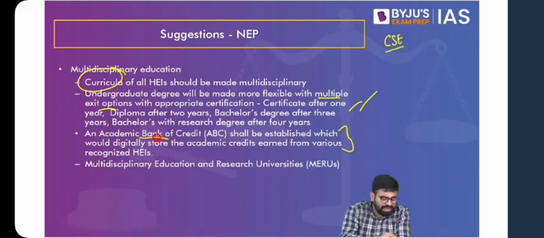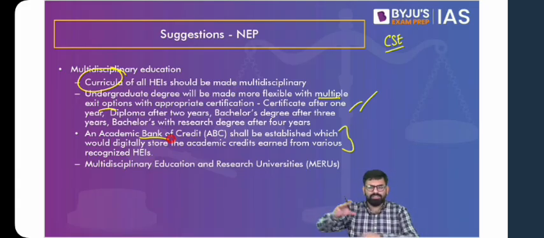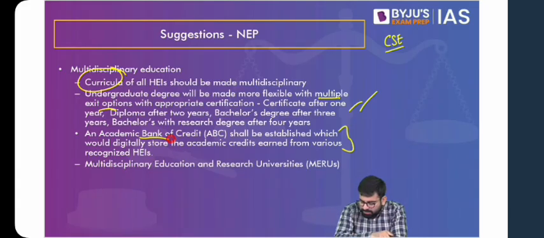They are creating this academic bank of credit where you'll have all the academic credits available from, because you might have gone to multiple higher education institutions. So all the credits will be available in one place. Yes, so Abhijit is suggesting that they have already been asked in the college to create these ABC IDs on the DigiLocker app by the university. So it has not been happening to all the universities yet, but yes, they have started working on it.